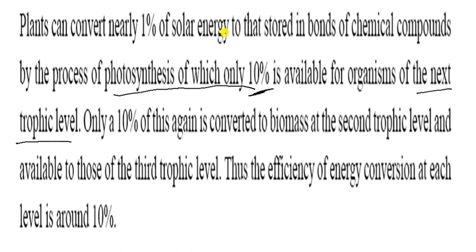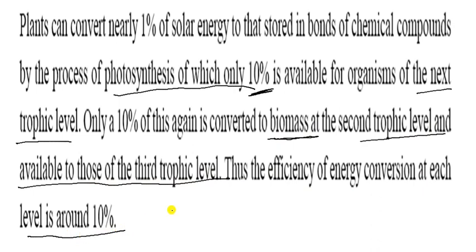Only 10% of this is converted to biomass, and only 10% of that biomass is converted at the second trophic level and made available to the third trophic level. Thus the efficiency of energy conversion at each level is around 10%, and that is called the 10% law, and that's why it is called the 10% law.